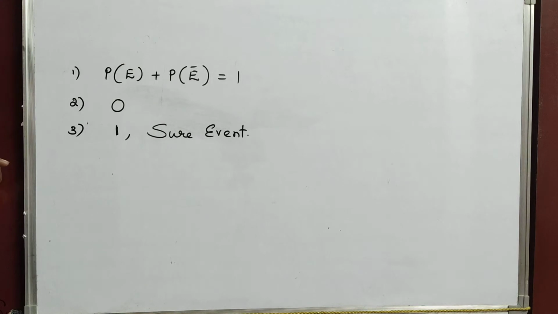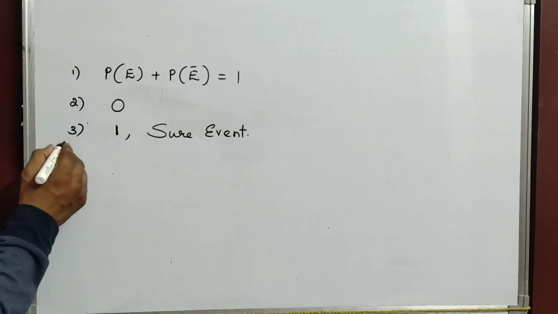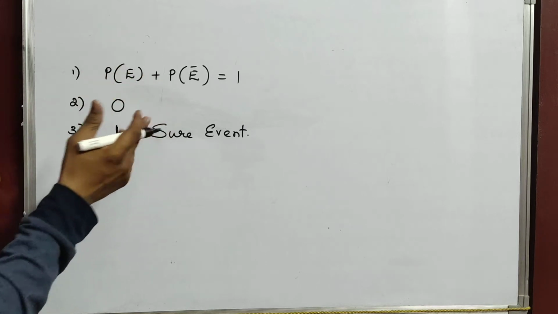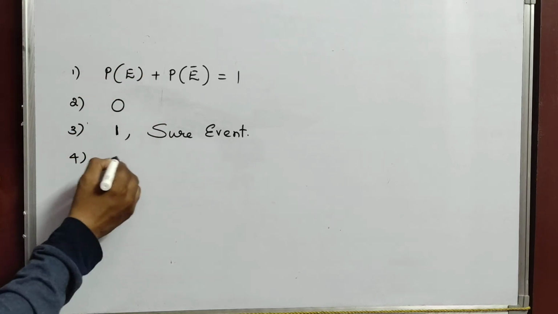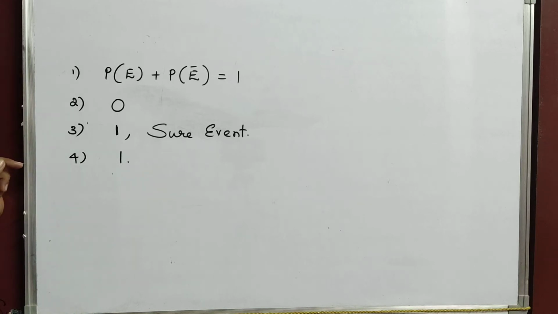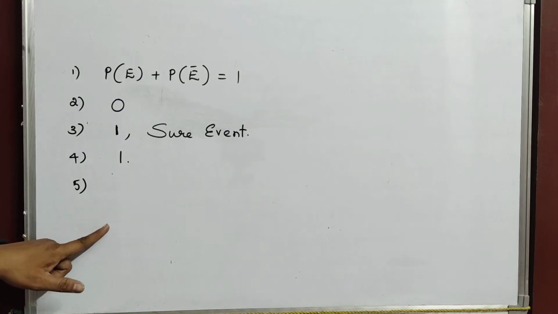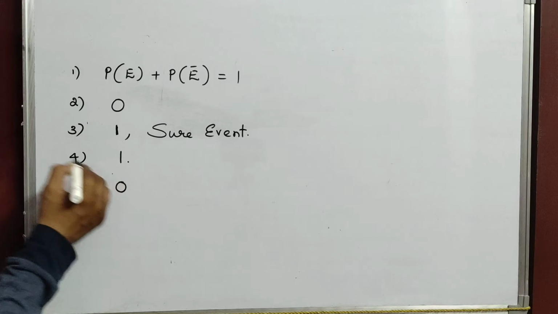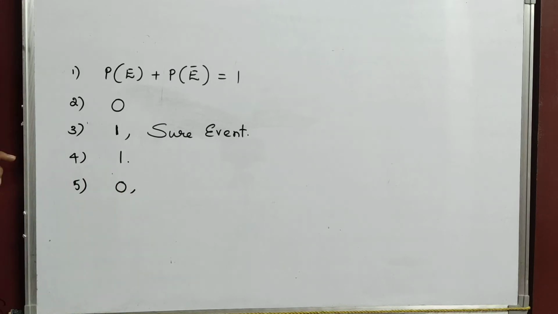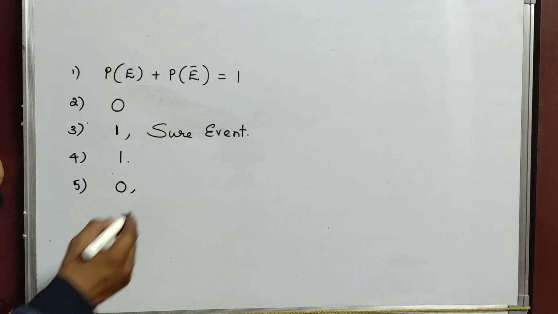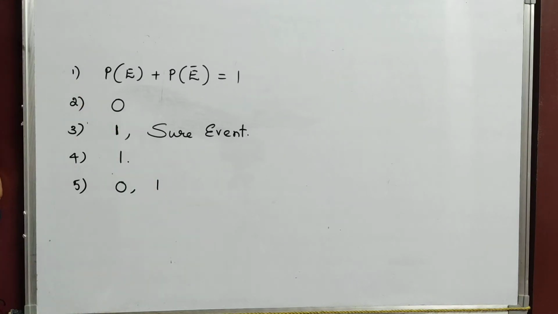Okay, children? Now, see the fourth question. The sum of the probabilities of all the elementary events of an experiment. Again, same. If you add the probability of all the events, what are you going to get? The answer is 1. Next, the probability of an event is greater than or equal to dash. It will be greater than or equal to 0, and less than or equal to 1.